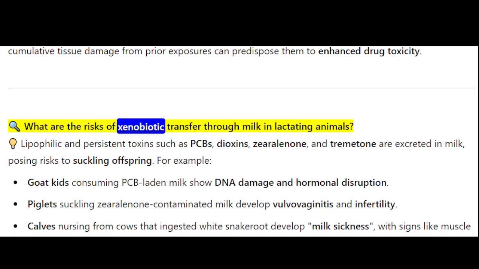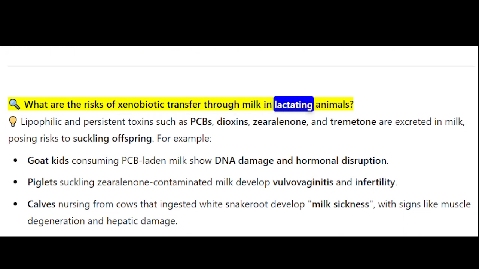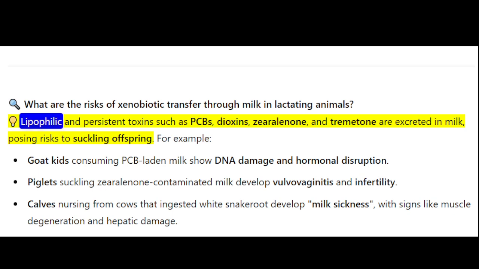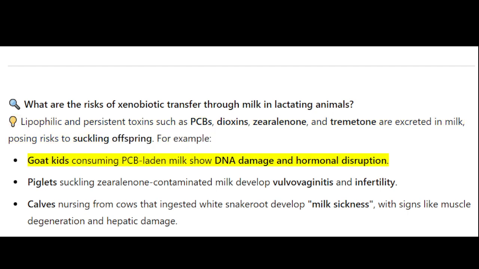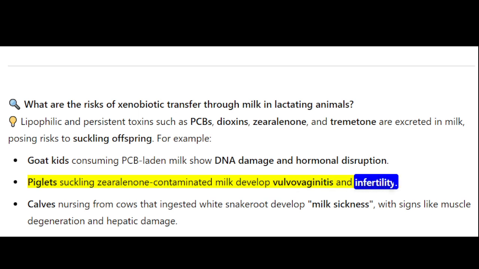What are the risks of xenobiotic transfer through milk in lactating animals? Lipophilic and persistent toxins such as PCBs, dioxins, zearalenone, and tremorgens are excreted in milk, posing risks to suckling offspring. For example, goat kids consuming PCB-laden milk show DNA damage and hormonal disruption. Piglets suckling zearalenone-contaminated milk develop vulvovaginitis and infertility.